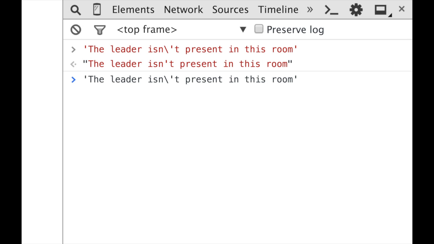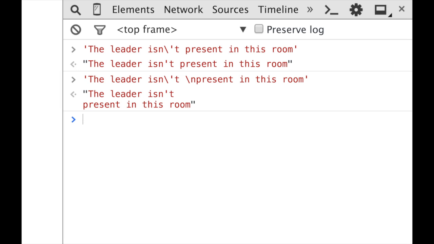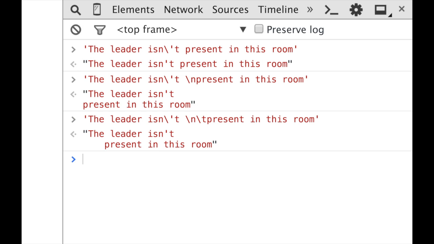So for example, if I pass here \n, it's going to break this string into a new line at this point. So present should be on the second line. Let's see. Yeah, it works. And there's one more special character that I want to show. That is \t. If I pass that \t, it's going to insert a tab space before the present. So now, yeah, now I have a space.